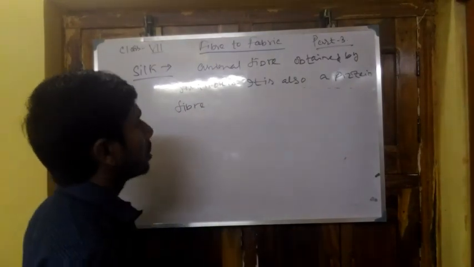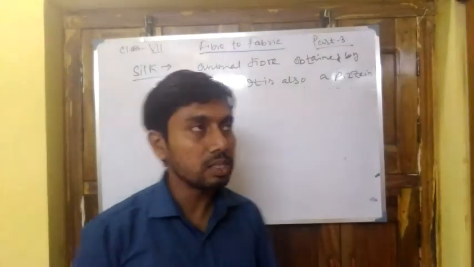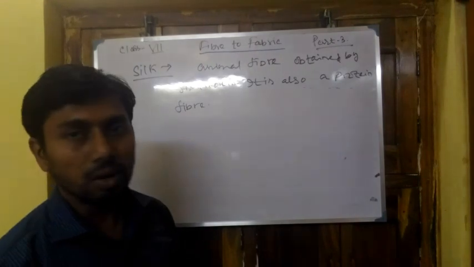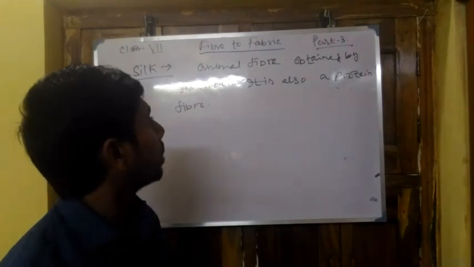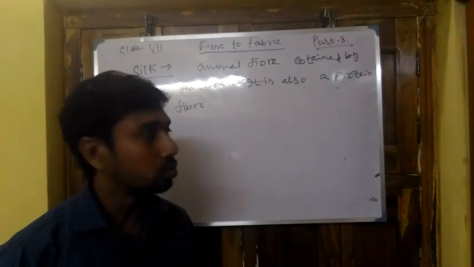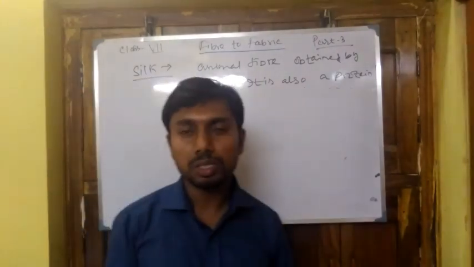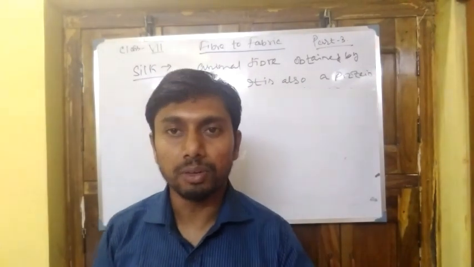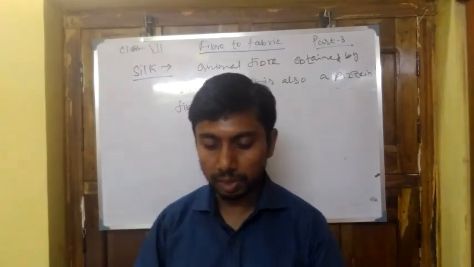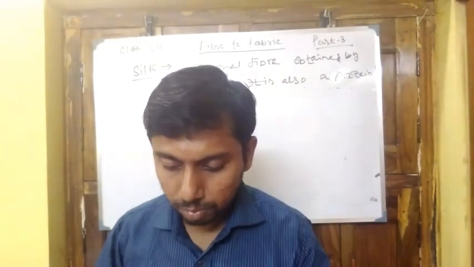So by using these two characteristics, we can define silk: it is an animal fiber obtained from the silkworm and it is also a protein fiber. So silk is a protein fiber obtained from silkworm. It is the definition of silk.